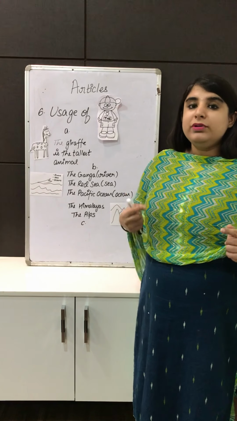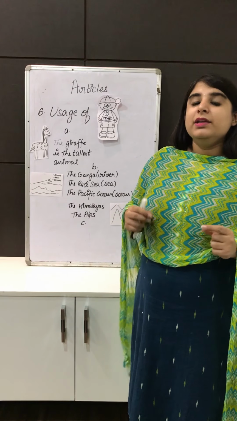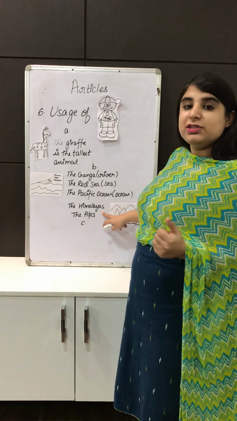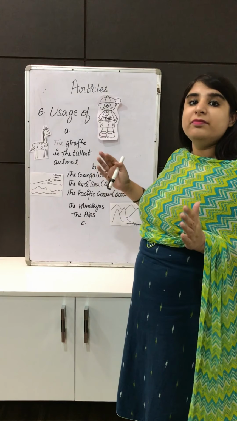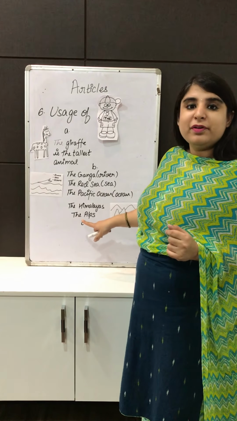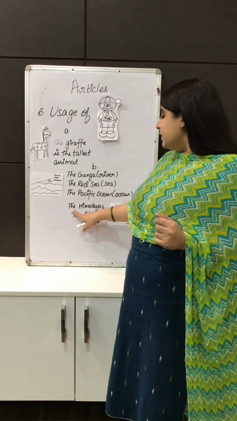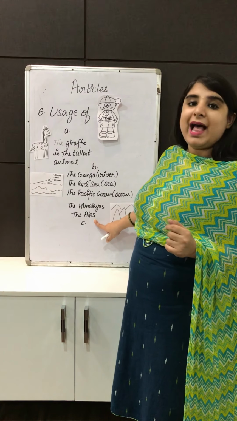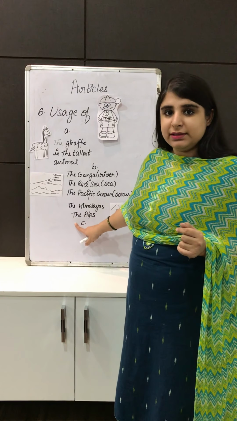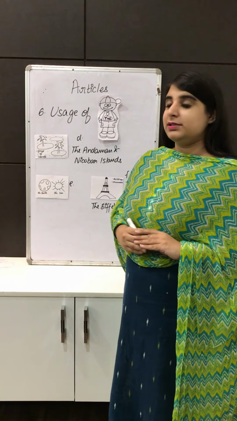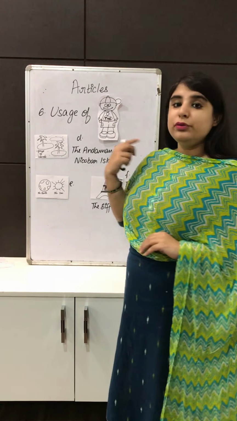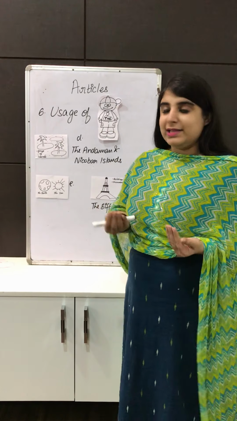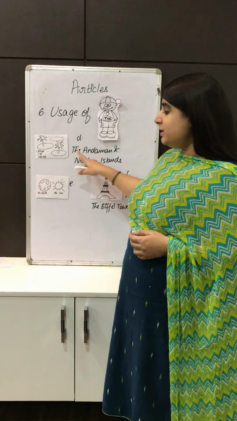Moreover, before mountain ranges also we use the article the. Like Himalayas, it is a mountain range. It is not just a single mountain but a group of mountains, and that is why before the group of mountains we are going to use the. Similarly, Alps is also a group of mountains, and that is why before the Alps we are going to use the article the. The article the is used before a group of islands, like Andaman and Nicobar Islands are a group of islands. That is why we are using the before it.